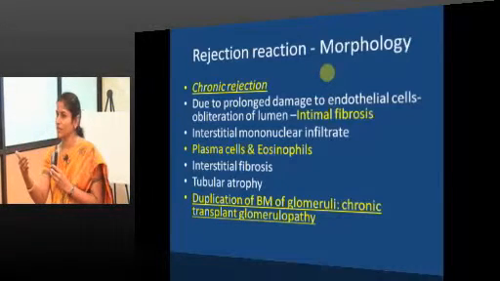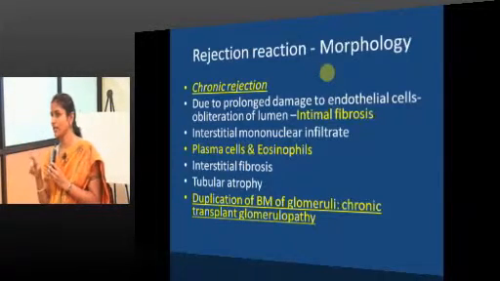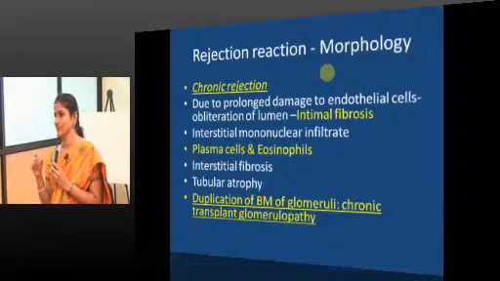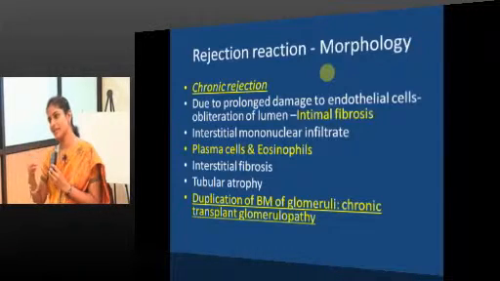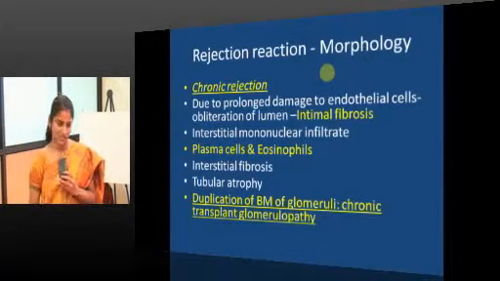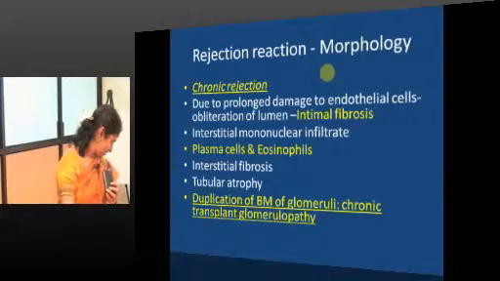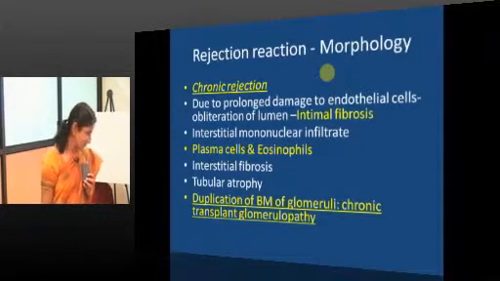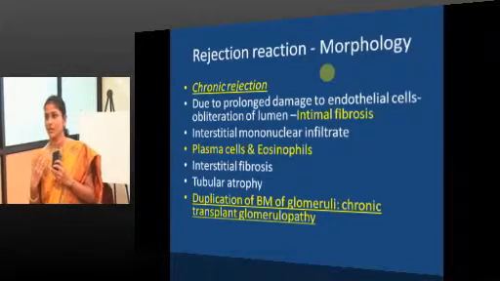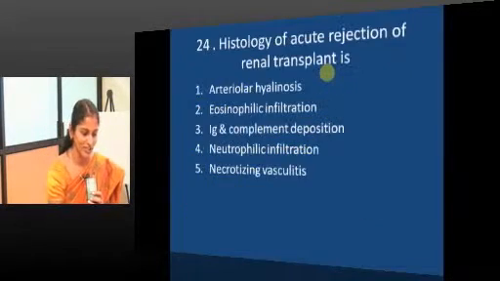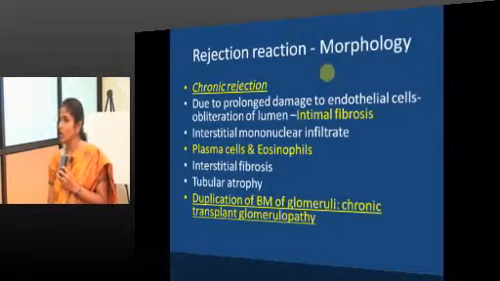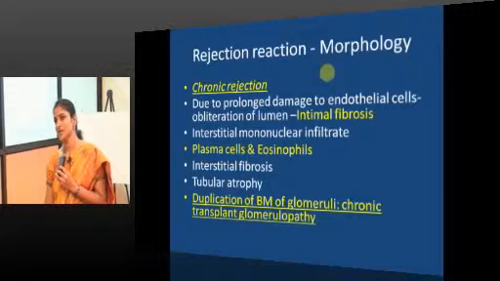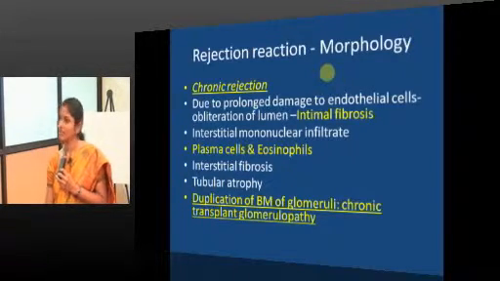What is on top of the basement membrane? Structure of the glomerular capillary wall: basement membrane, on top of the basement membrane endothelial cells, beneath the basement membrane epithelial cells. Good. Not parietal cells, Khatija; on top of the basement membrane it is endothelial cells. So duplication of basement membrane of glomeruli is a hallmark feature of chronic transplant glomerulopathy. The hallmark feature of acute humoral transplant rejection is presence of C4b along the peritubular capillaries.